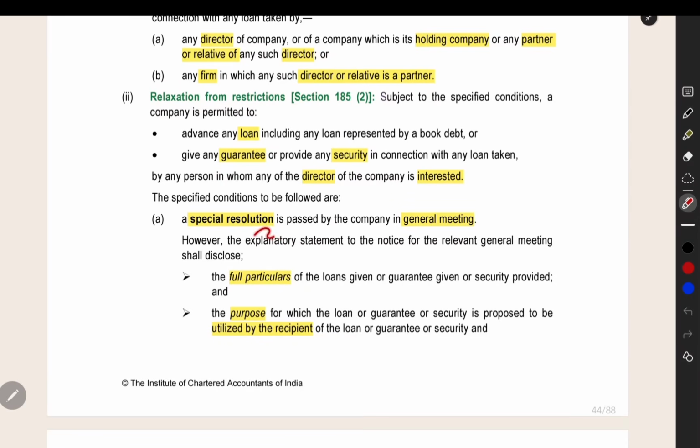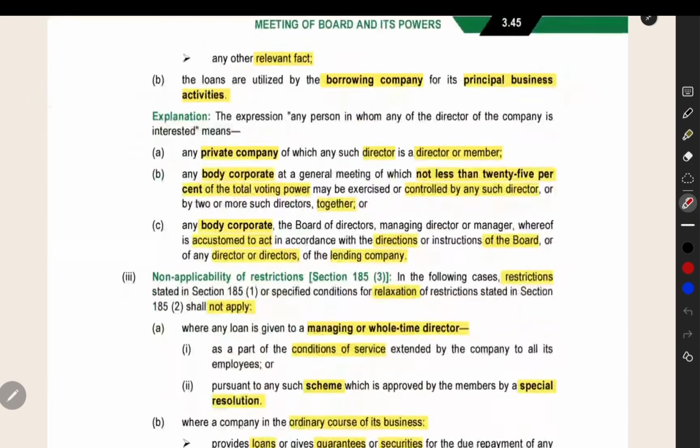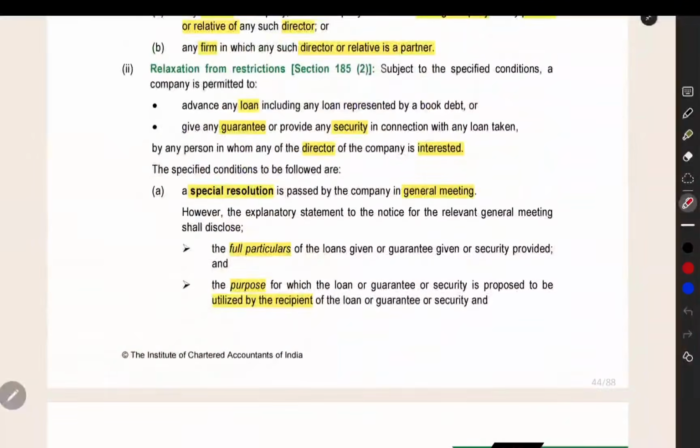First point, you have to pass a special resolution in the general meeting. In that also, after passing the special resolution, you cannot give the loan directly to the director. You can give the loan to the person in whom the director is interested. For example, the firm in which the director is a partner or the company in which the director is a director. What is the exact meaning of the person in whom the director is interested? In the section itself, they have given the meaning.